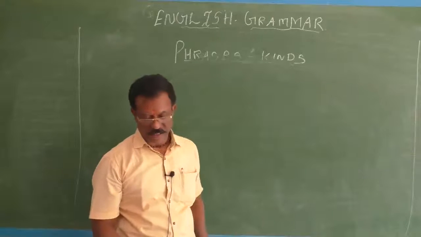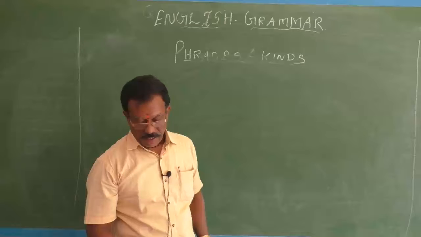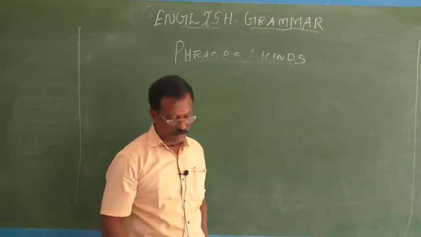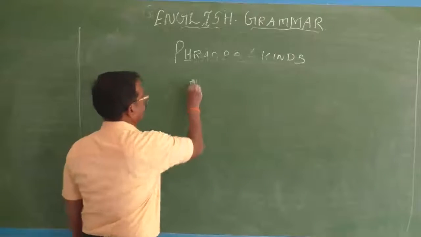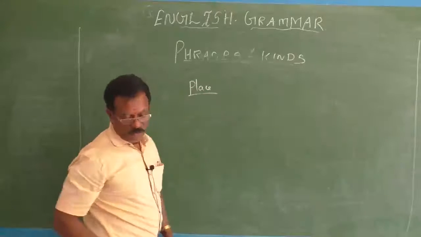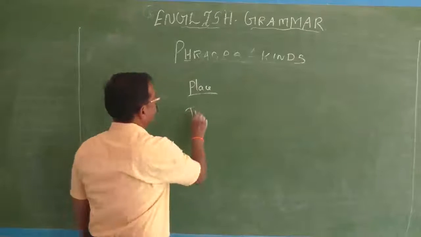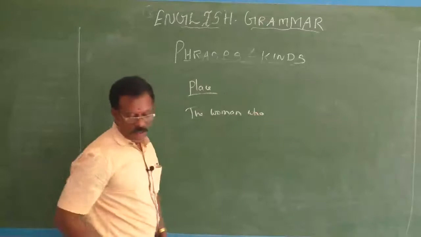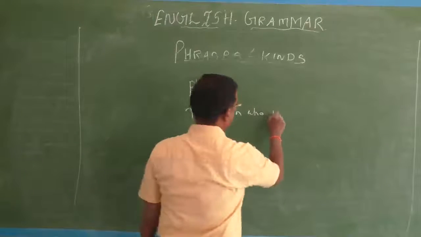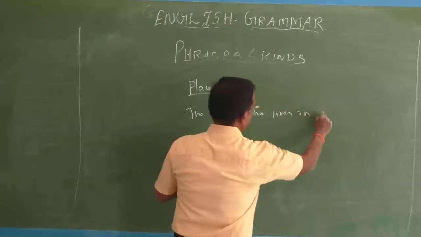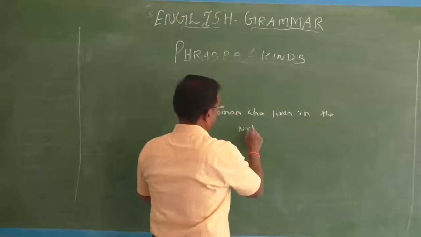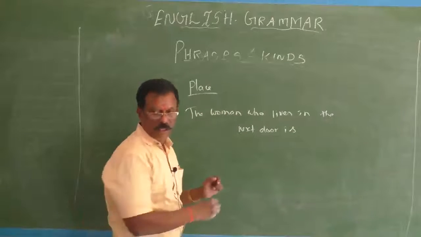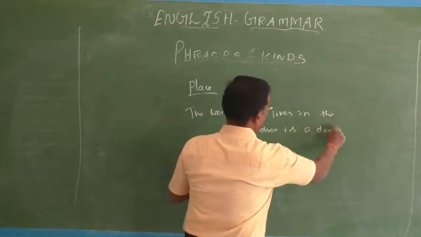And then adverb phrase of place. I will give you an example for place. The woman who lives in the next door is a doctor.